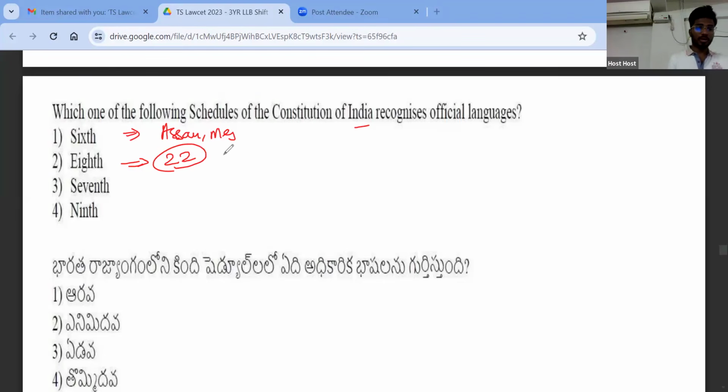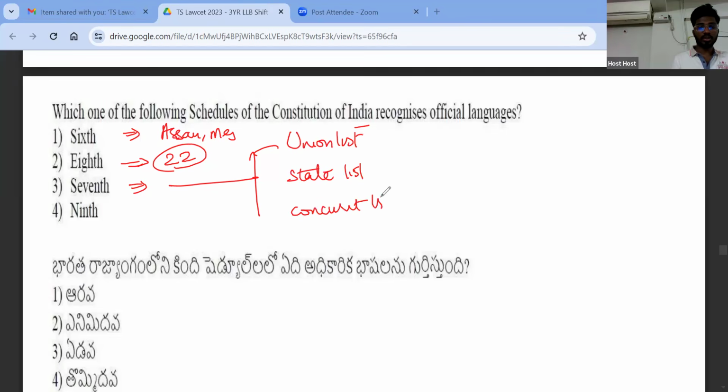Okay, see, 8th schedule has 22 official languages, right? And then we have 7th schedule. In 7th schedule, there are 3 lists. What are they? Union list, state list, and concurrent list, right? So on union list, only parliament can make laws. On state list, only state legislature can make laws. On concurrent list, both parliament as well as state legislature can make laws.